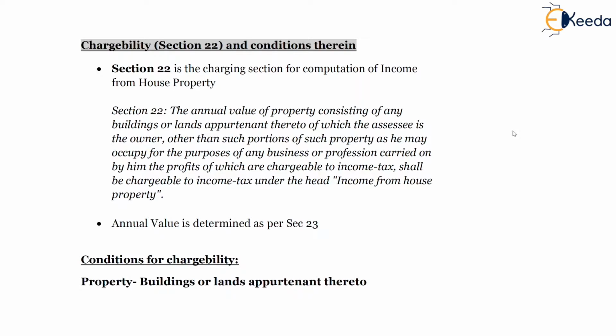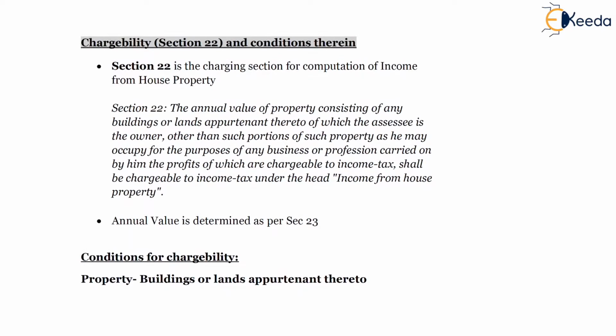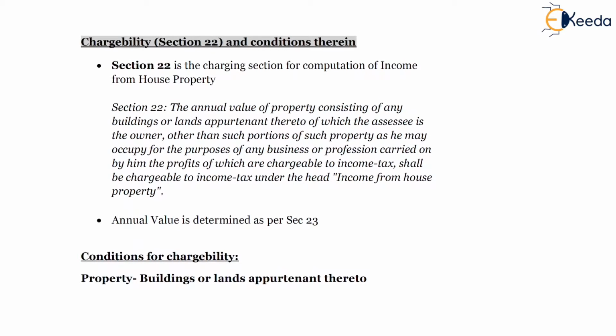income from house property. On the screen, you can see section 22, which is the charging section for the computation of income under house property.